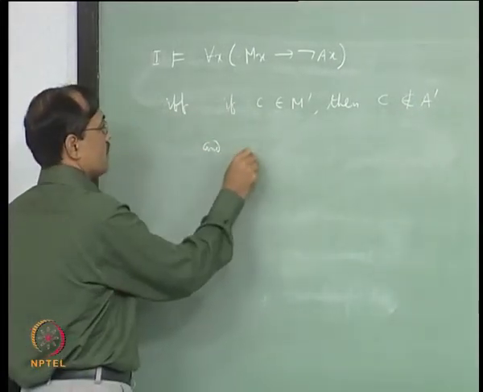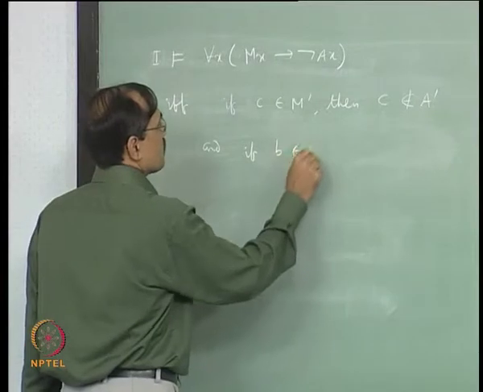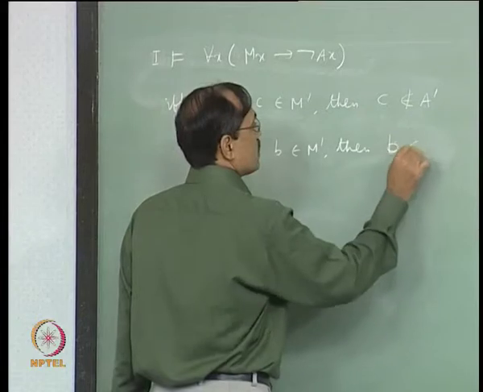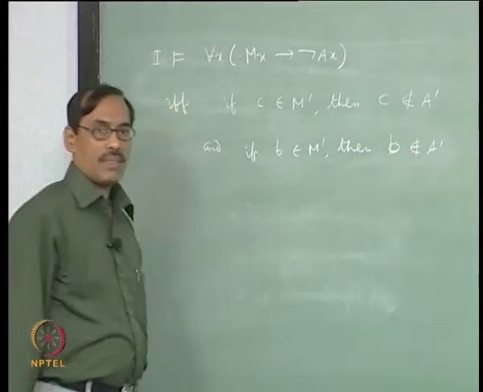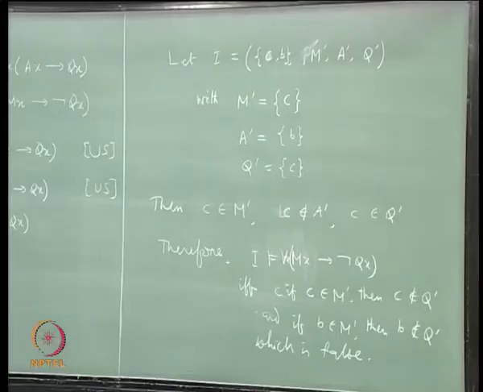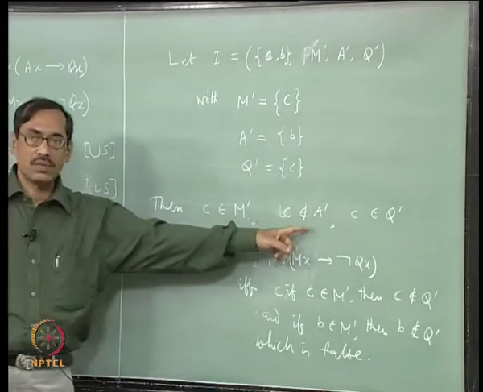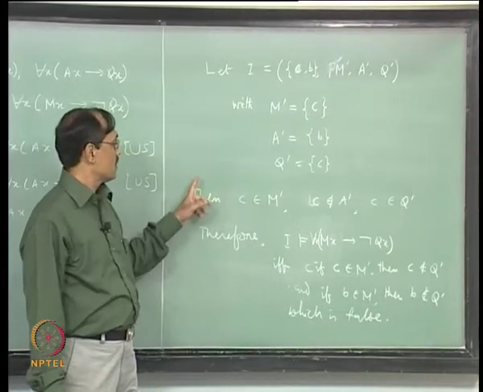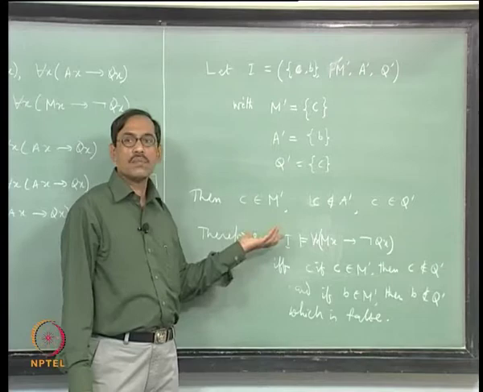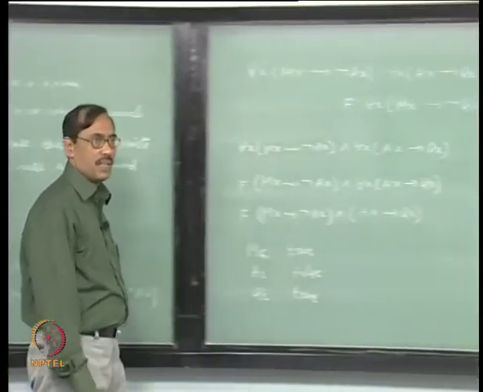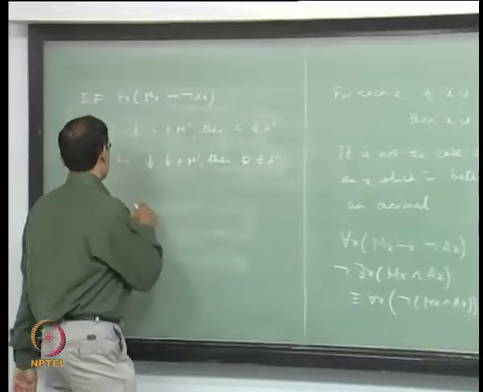and if B belongs to M prime, then B does not belong to A prime. Now, you have to use the data. C belongs to M prime, yes. What about C does not belong to A prime? That is also true. So, the first if then holds, right. Next one is B belongs to M prime, no, B does not belong to M prime, therefore, vacuously that sentence also holds, right. The if then sentence holds, therefore, this is true.